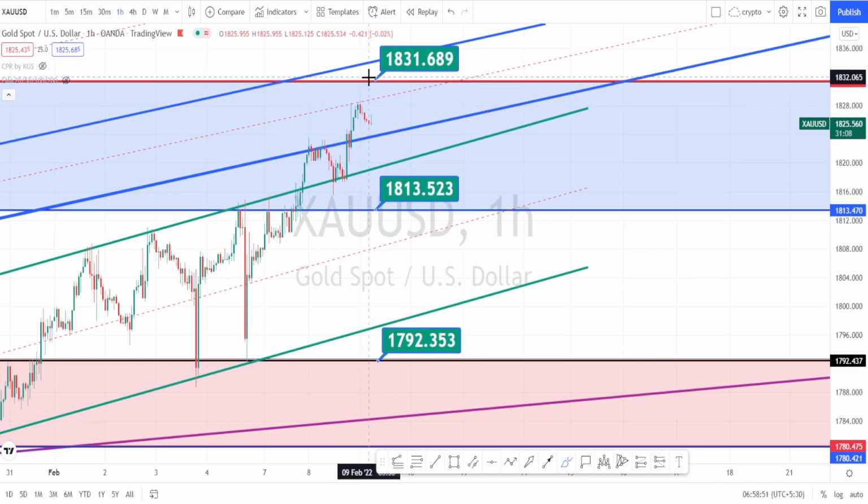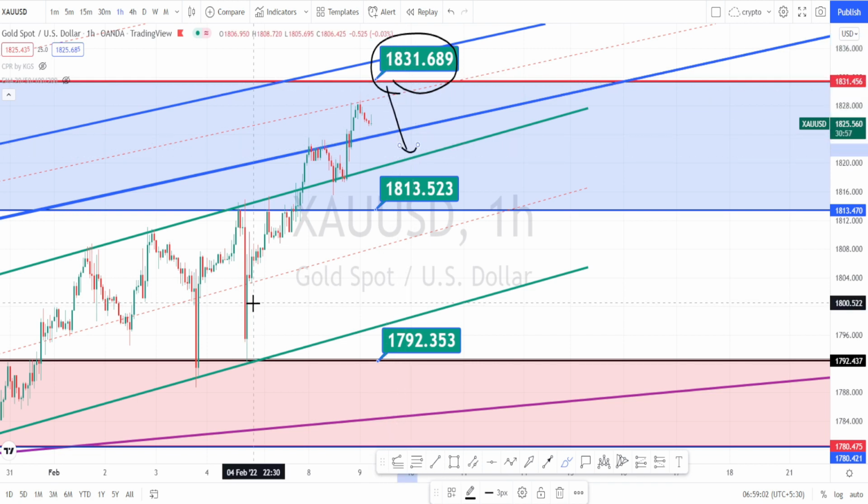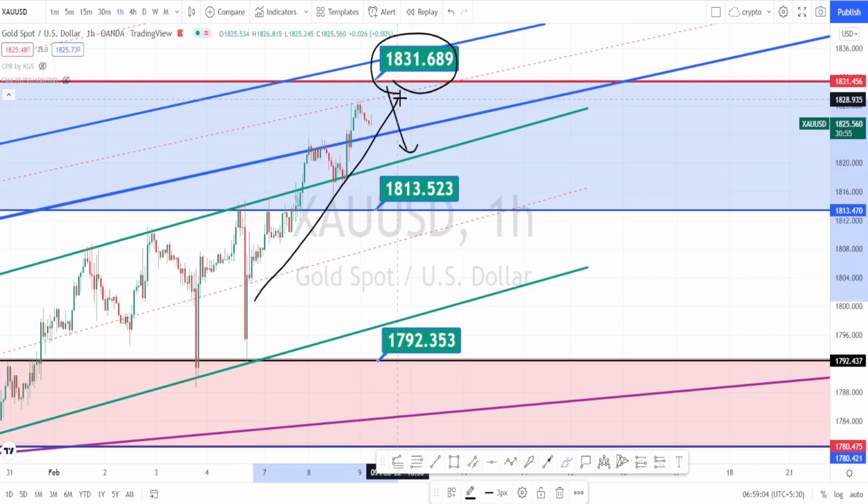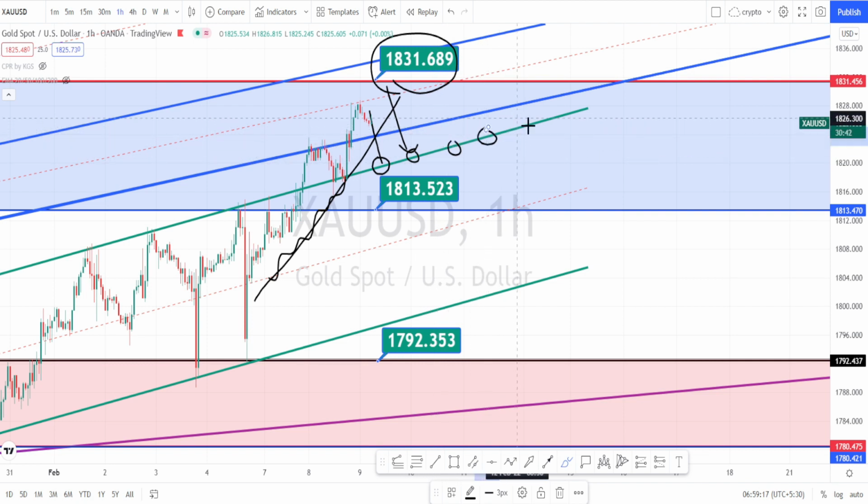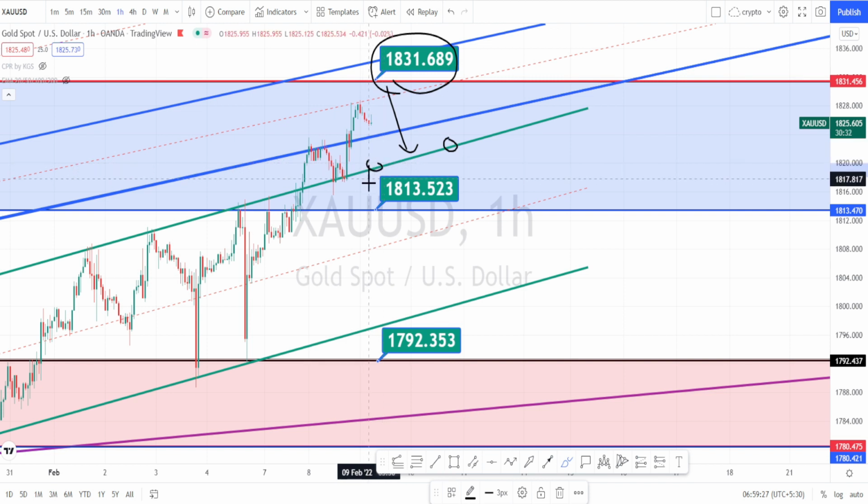So looking at the current scenario, we can expect the price action to take resistance at this 1831 level and a trend reversal to happen. Presently it is in a very nice bullish trend. Only when it breaks this support line or the resistance line, we can expect a trend reversal, but still this channel pattern from the hourly time frame will be acting as a support for now. Only when it breaks this channel pattern, we can expect a further fall in this currency pair, but we also